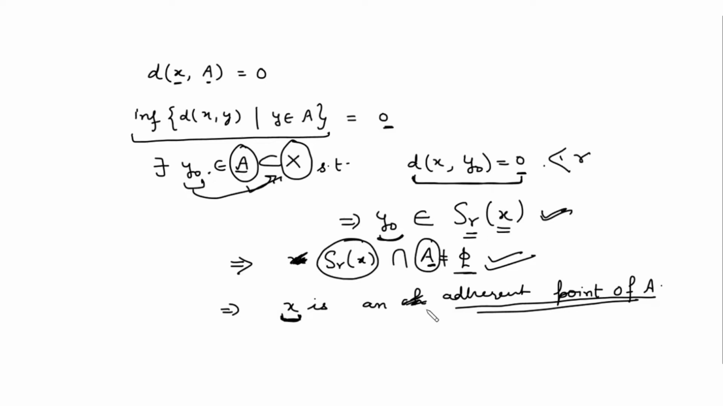This is by the definition of adherent point. Any point is said to be an adherent point of any set if there exists an open sphere whose intersection with the set A is non-empty. And this thing we want to prove: if the distance of the point with the set A is 0, then that point will be the adherent point for the set A. Is it clear? Yes, ma'am. Now see the converse part.